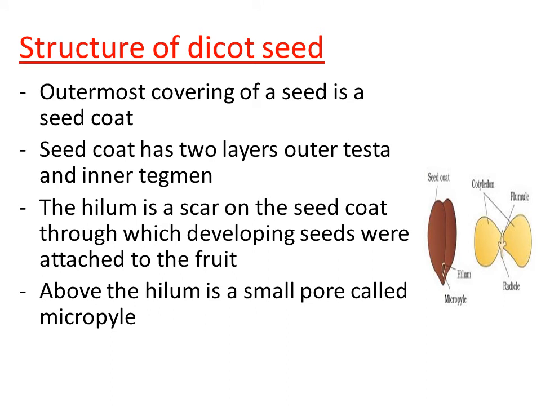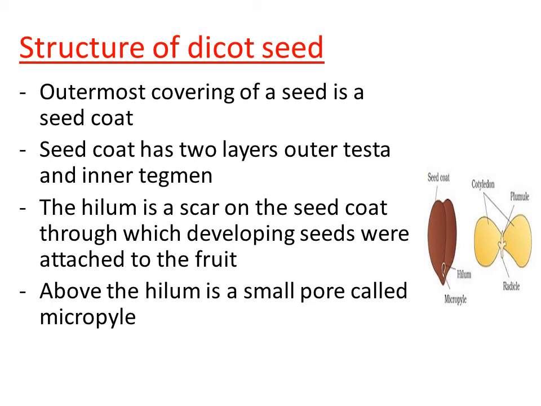Then, just above the hilum, we can see a small opening that is called micropyle. What do you mean by micropyle? Ovule has an opening through which the pollen tube enters into the ovule for fertilization, right?